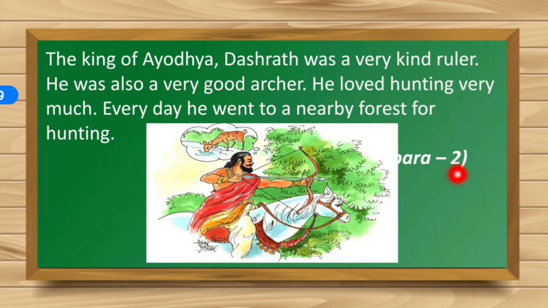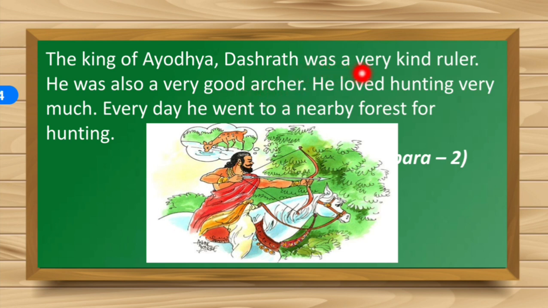Okay. So the king of Ayodhya. Who was the king of Ayodhya? Yes, King Dashrath. He was a very kind ruler. He was also a very good archer.